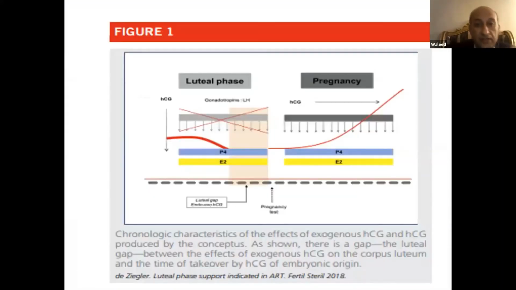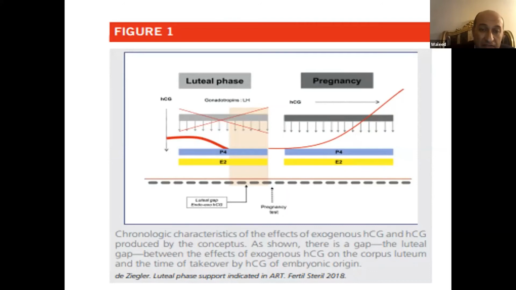This figure shows the luteal gap, which you can see between the left side and the right side. The left side is the HCG given for triggering, and it can last, as you can see in the diagram, in the thick red line on the left side.